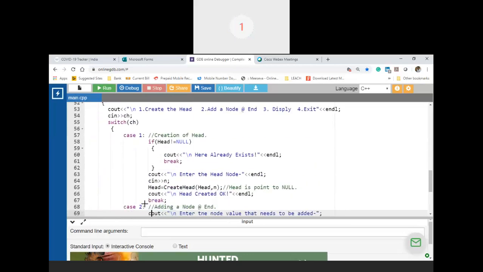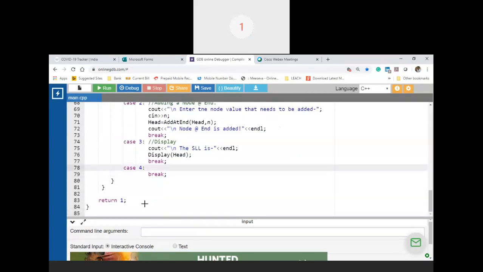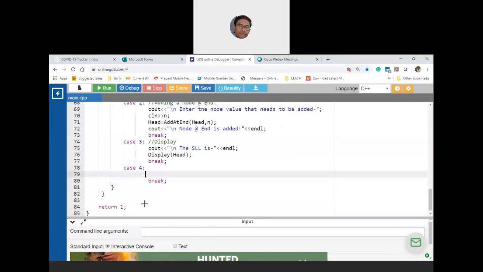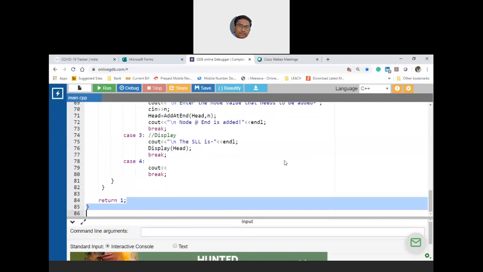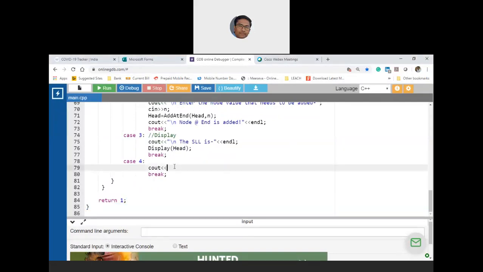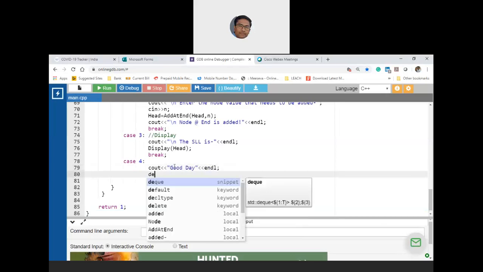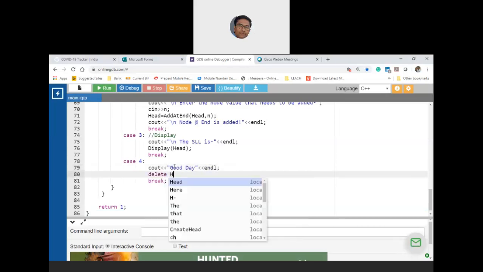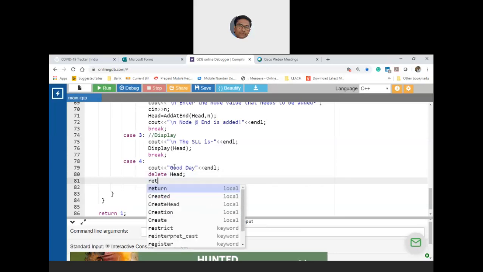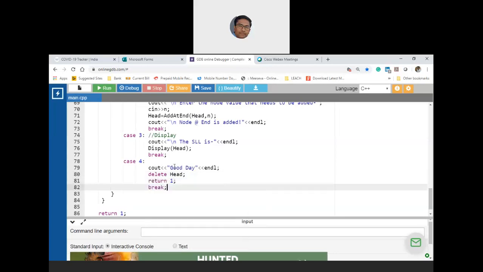Shall I compile? Now let us take 4. 4 is nothing but exit, which means cout. Cout case 4. Return, I think. Okay, endl, and then delete head. Delete head, and then I'll say return 1 because I have to return.